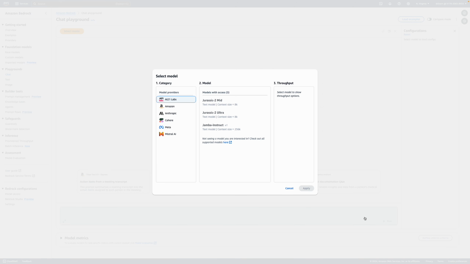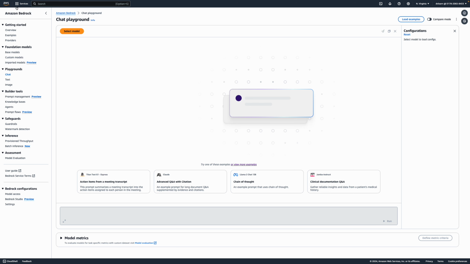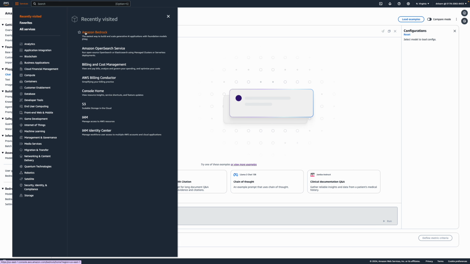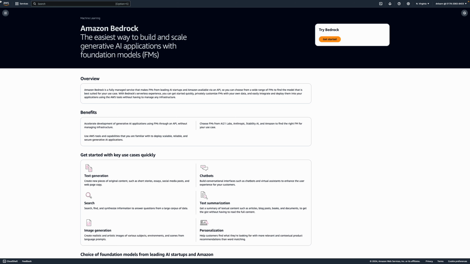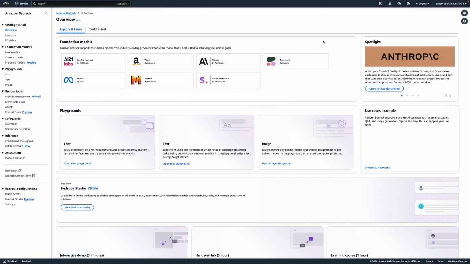Yeah, let's go to the chat. Let me show you very clearly. I am on Amazon Bedrock. Once you log into your Amazon account, go to Amazon Bedrock. Before I explain tokens, because tokens is one of the key things if you want to understand LLMs: a token is the input to the model, and it also talks about the output or the response that you get from your model. Here, model means foundation model. And ultimately, a token is not necessarily a word. I'll come to that point very shortly.